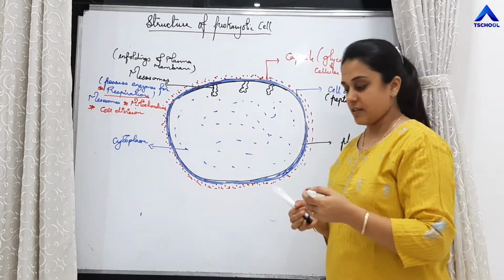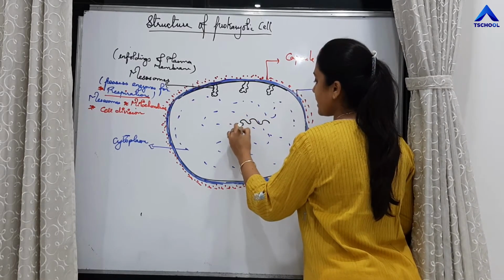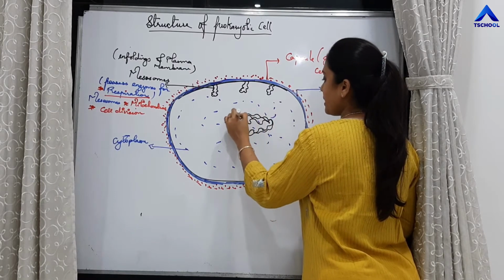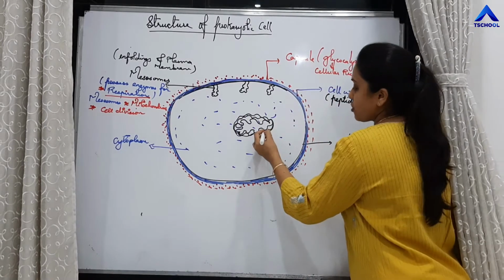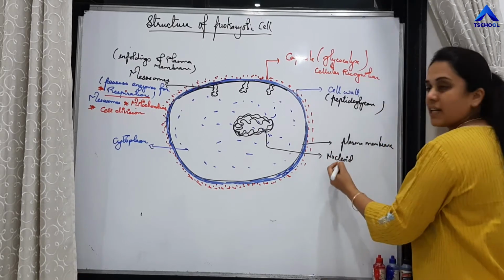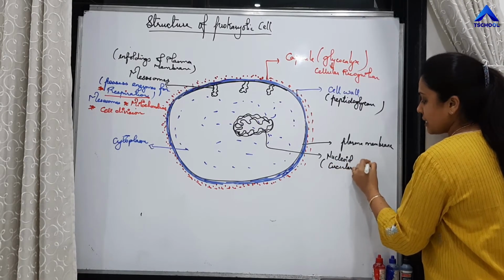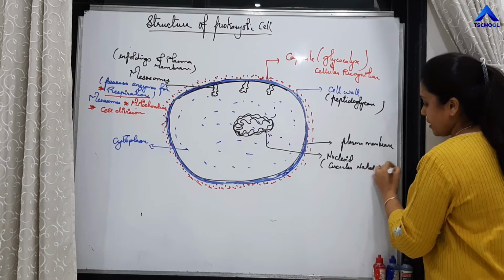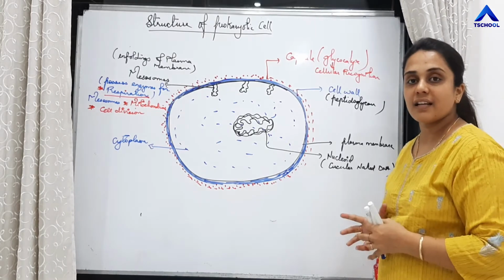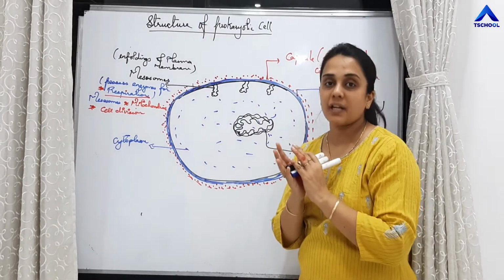Now, what else is present? There is the presence of a circular naked DNA. That DNA is called nucleoid. What is nucleoid? Nucleoid is nothing but the circular naked DNA of the prokaryotic cells. What is the meaning of naked DNA? Which means it is not surrounded by any membrane.